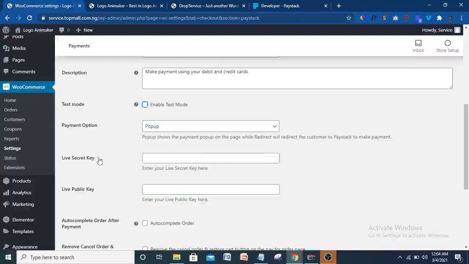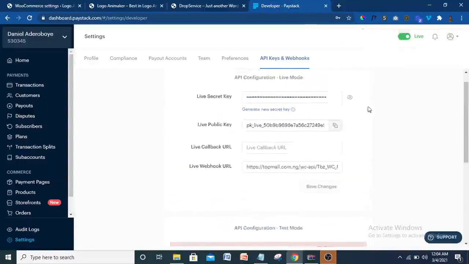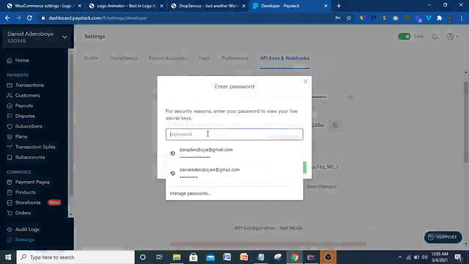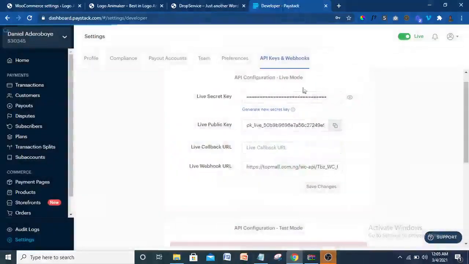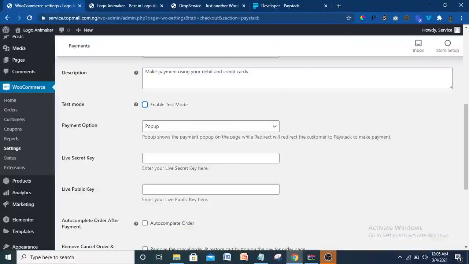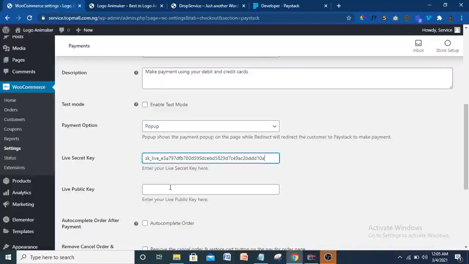So let's say that this one is not enabled. Maybe you want to receive real payment. So you just put in your live secret key. When you put in your live secret key, it's going to ask for your password. So you're going to include your password. I'm also going to include my password here. So the key will now be available for me to just copy. So I'm just going to copy it and come to my WooCommerce here and put it in. Similarly with the live public key, I'll copy it here, come here and put it in. Yeah, so that has been done.